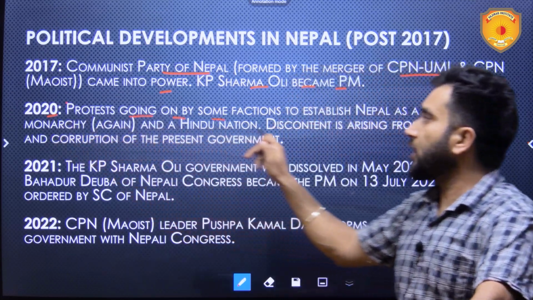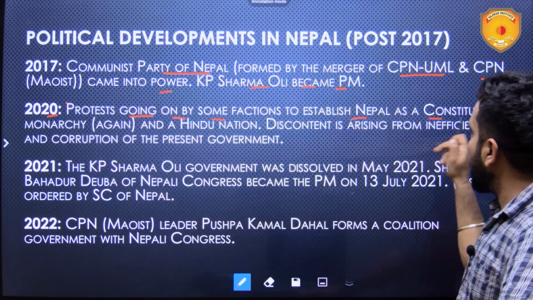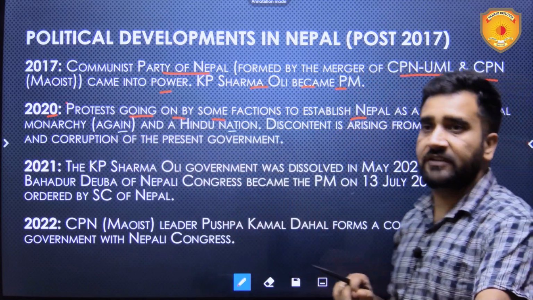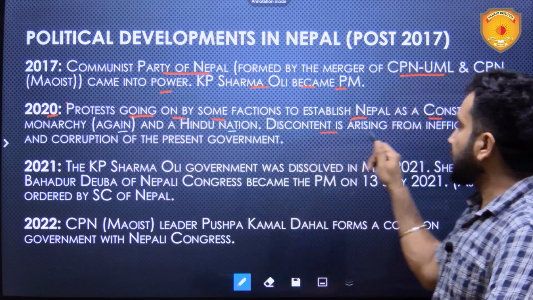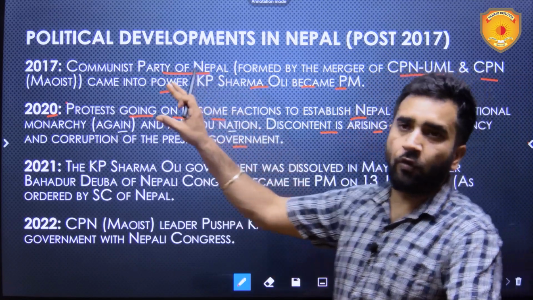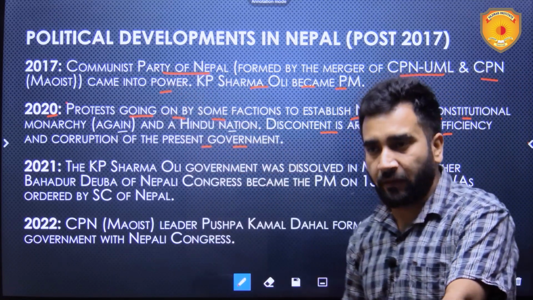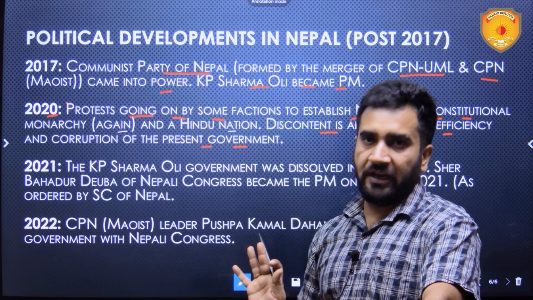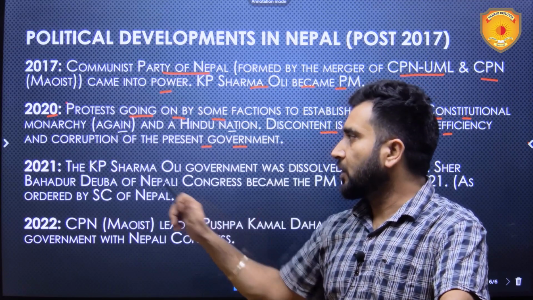In 2020, there were protests by some factions to establish Nepal as a constitutional monarchy again and a Hindu nation. Nepal had been established as a secular country. Discontent was arising from the inefficiency and corruption of the then government. This was the time of COVID, and people believed that the government was not able to handle the COVID situation diligently during that time.